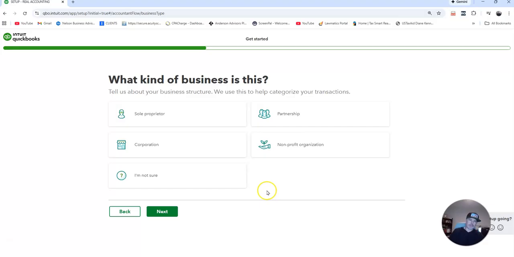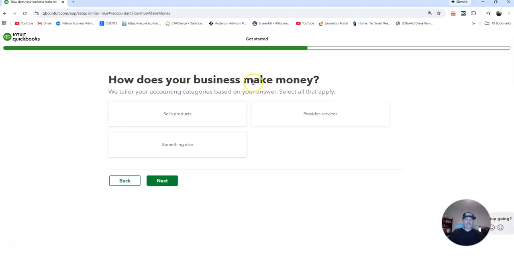And what kind of business is this? If you don't know what kind of business that you are, you definitely want to talk to your advisors, whether that's your accountant, your attorney. But typically what we see is people say, I'm an LLC. But as you can see, LLC is just a legal designation, but not a tax designation on how we're going to keep our books. So if you're an LLC, you can actually be a sole proprietorship, a partnership, a corporation, a nonprofit. And so I wouldn't necessarily click, I'm not sure. I would definitely want to know what type of entity I am. For the most part, most of you are probably going to be a corporation.